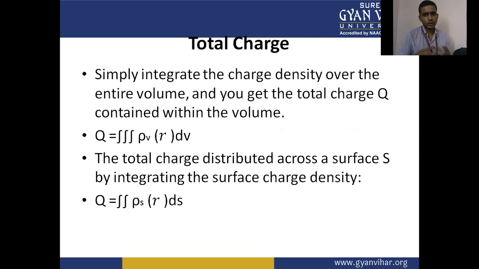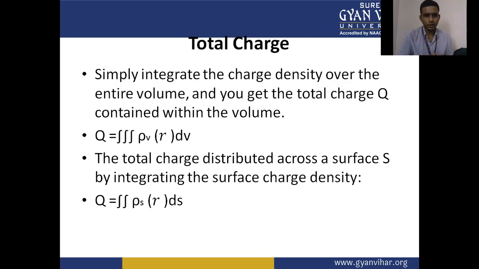Now, the total charge on the volume, surface, and contour. Simply integrate the charge density over the entire volume and you get the total charge Q contained within the volume.